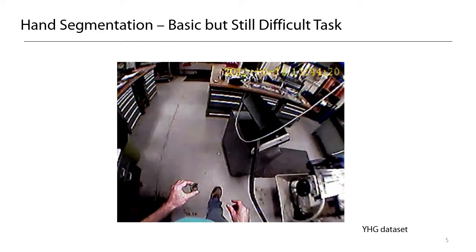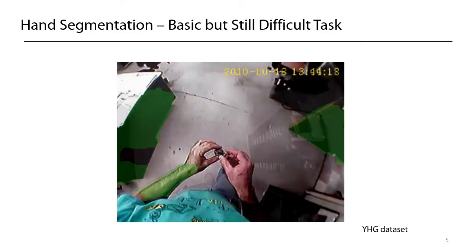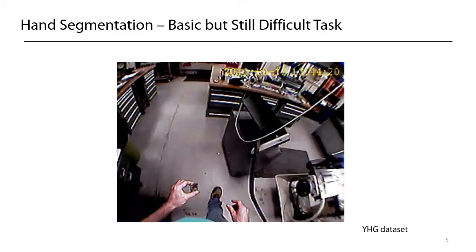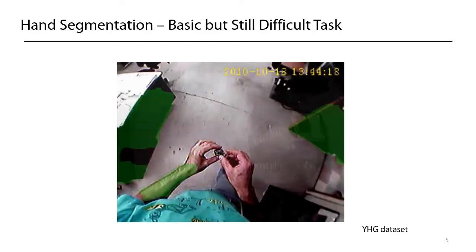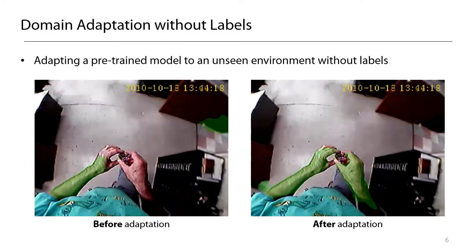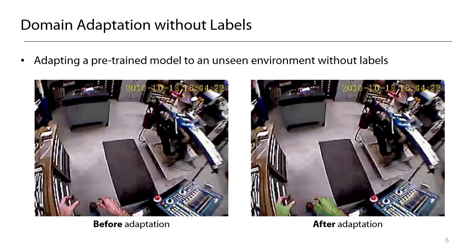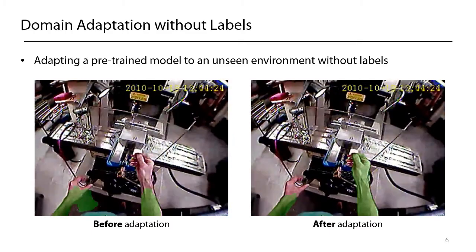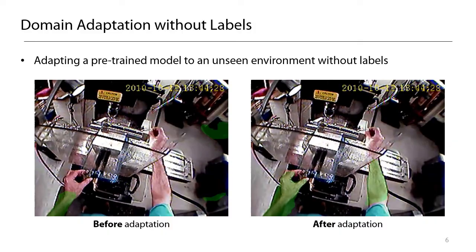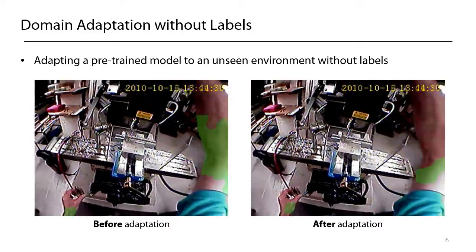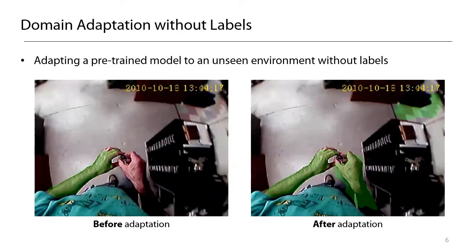However, the performance of a hand segmentation model drops significantly when the model is applied to another dataset different from the ones used for training the model. This motivated us to develop a new approach for adapting a pre-trained hand segmentation model to an unseen environment without hand segmentation labels. This example shows how the performance of the hand segmentation model can improve after adaptation.